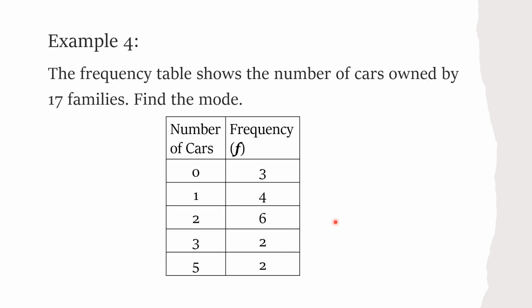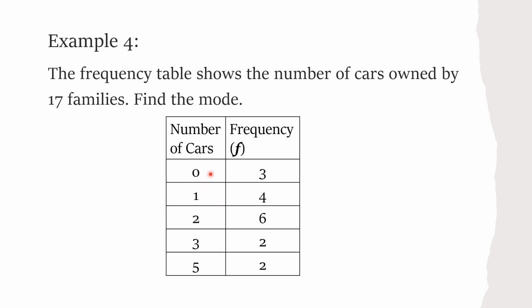Next example, number 4. The frequency table shows the number of cars owned by 17 families. Find the mode or the modal number of cars.